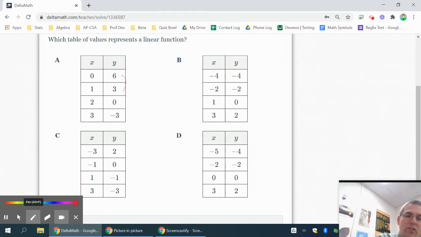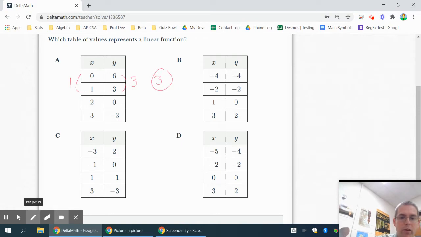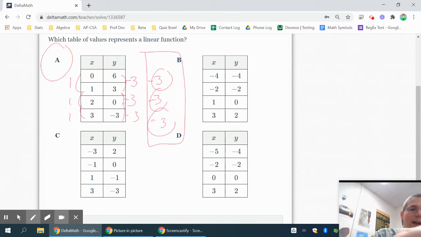So the rate of change technically is the change in y divided by the change in x. So x is going up by 1, y is going up by 3. So this has a rate of change of 3 because 3 divided by 1 is 3. And then 3 divided by 1 is 3 again. And then actually this is down 3. So -3, -3, and then this is going down 3. So -3 divided by 1. It looks like the rate of change stays the same for the entire table. So I think A is linear.